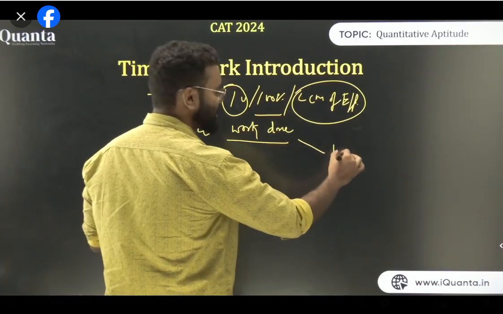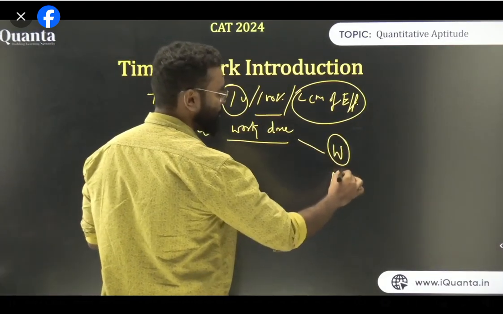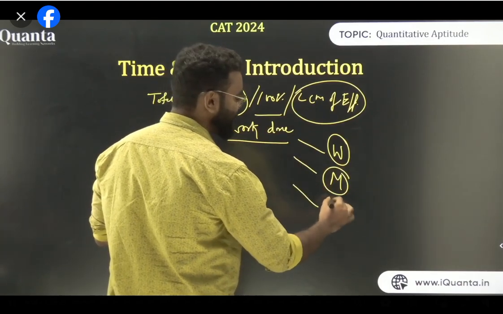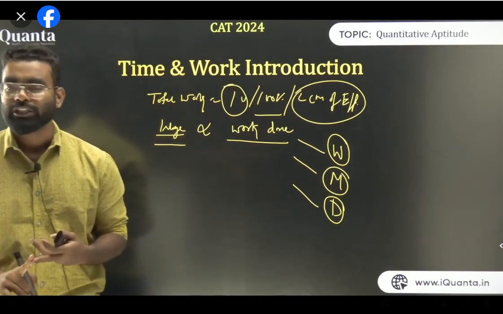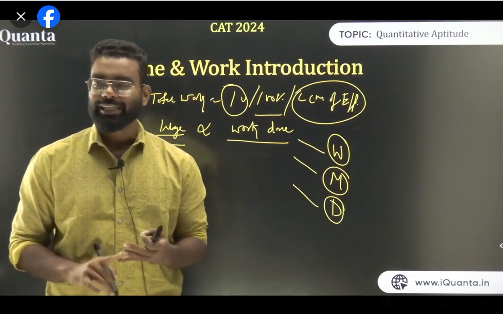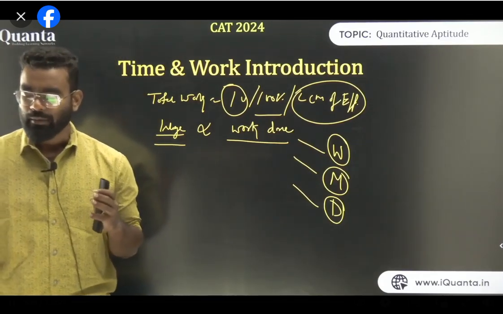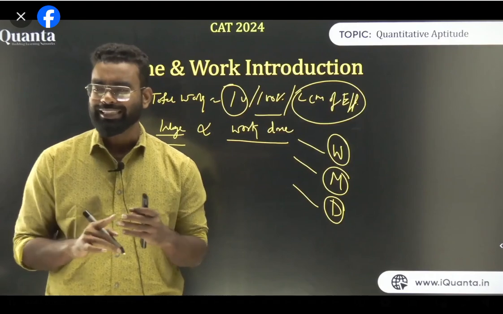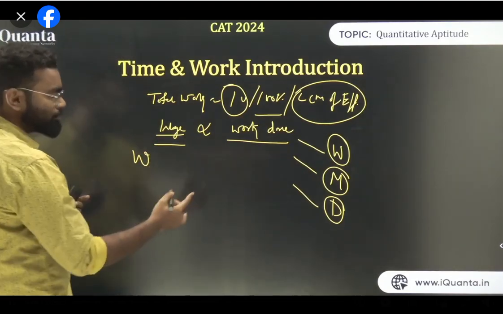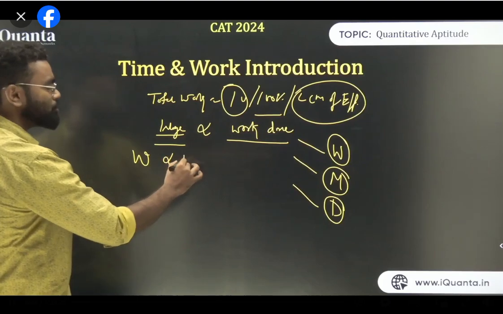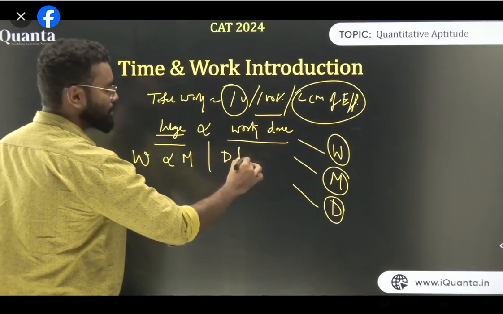Next important thing is work done, which is basically considered as W. So we take W as work, number of men is M, and number of days is D. We consider these 3 major variables in this kind of chapter. W is for work done, M is for men, and D is for days. Let's say you have to build a particular building, or a particular floor, or a particular wall. Let's take one example. If I am building a wall, so 1 wall, 2 walls, 3 walls like this, so work is directly proportional to men when days are fixed, when D is fixed.